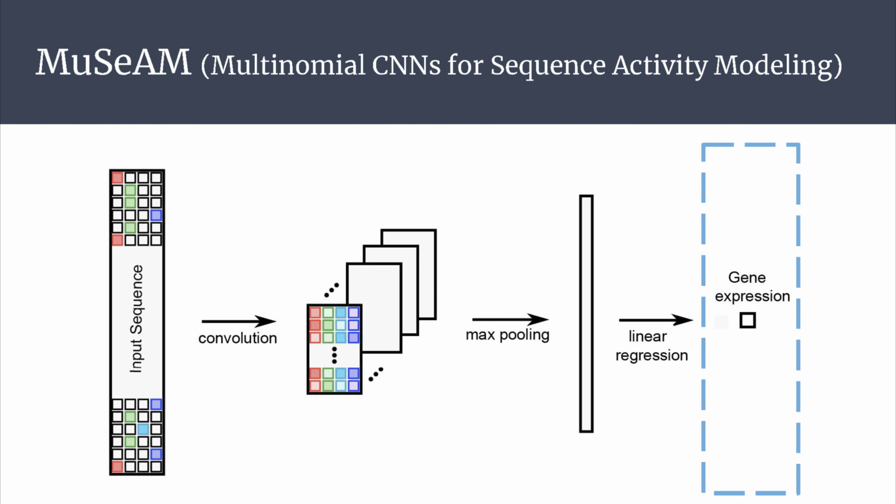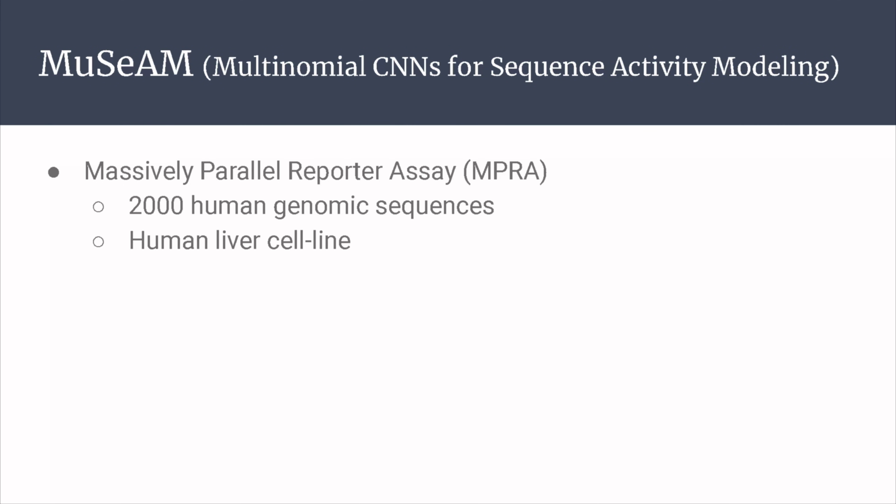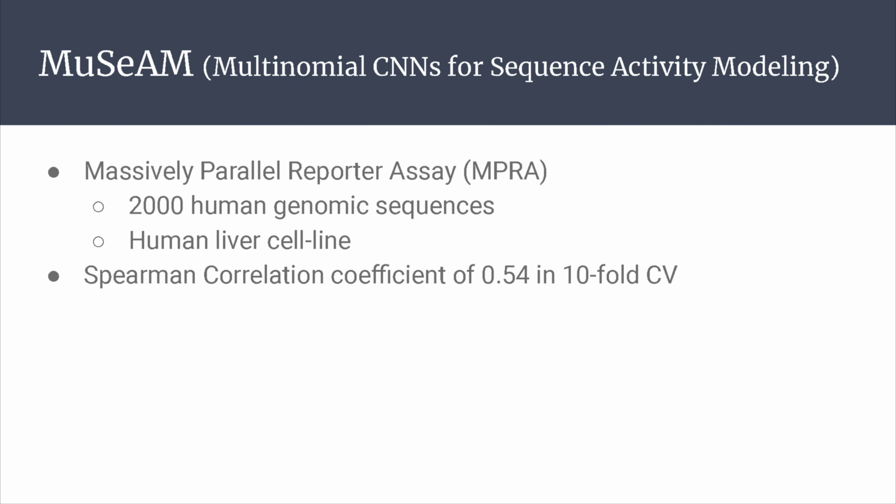Then, we use a linear regression model to fit the sequence's enhancer activity data. Here, the coefficients represent the regulatory effects and strength of the transcription factors. As proof of principle, we apply MUSEUM on a recent, high-quality, massively parallel reporter assay dataset of more than 2,000 human genomic sequences assayed in the human liver cell line. MUSEUM achieved high performance of Spearman correlation coefficient of 0.54 in tenfold cross-validation.